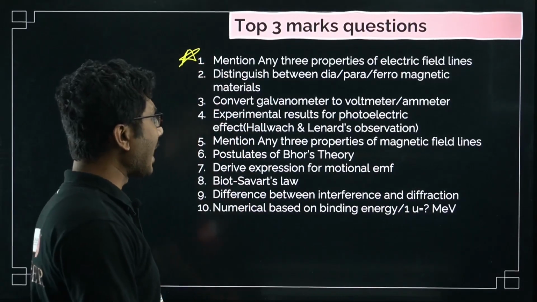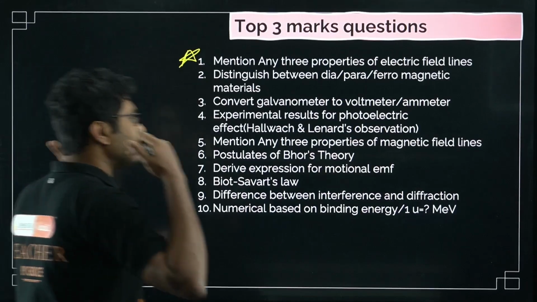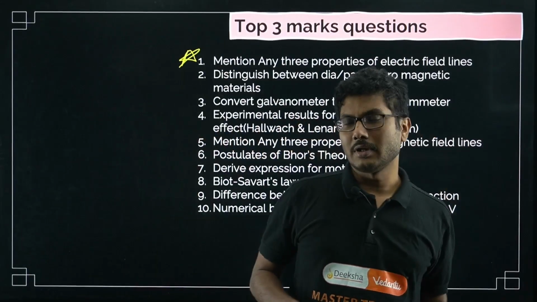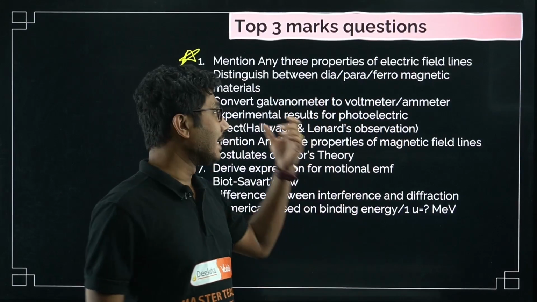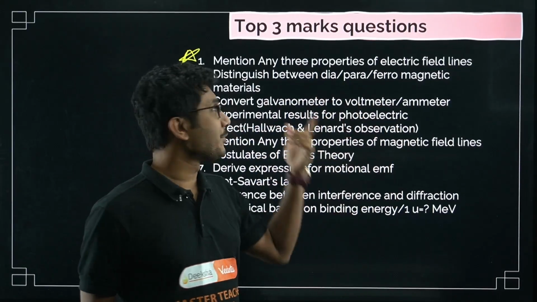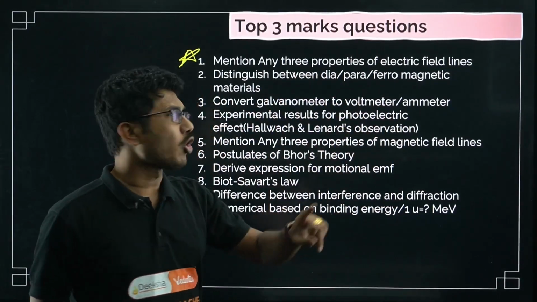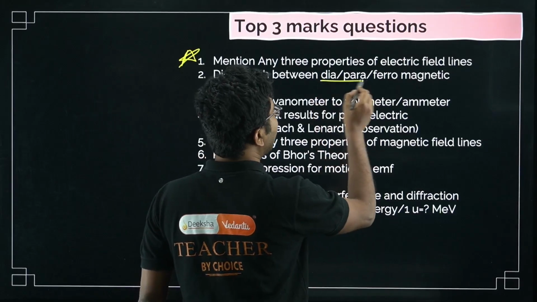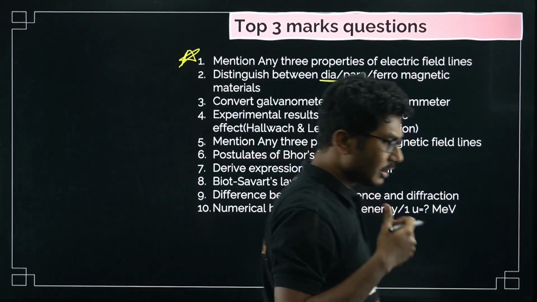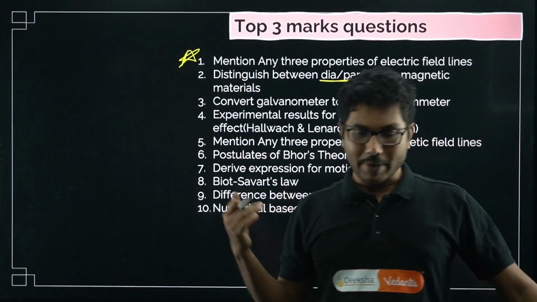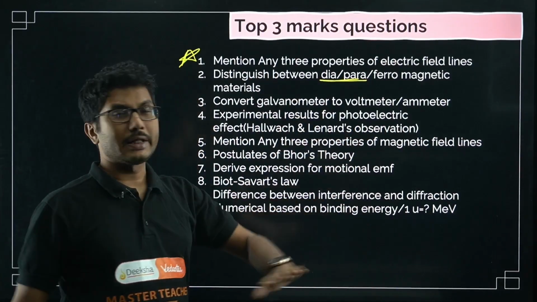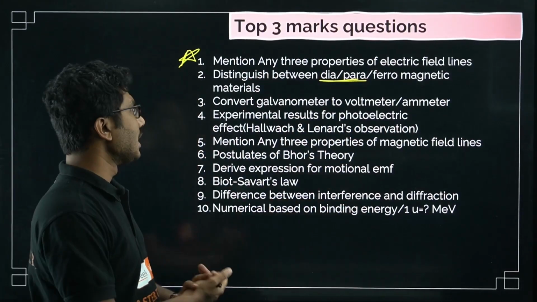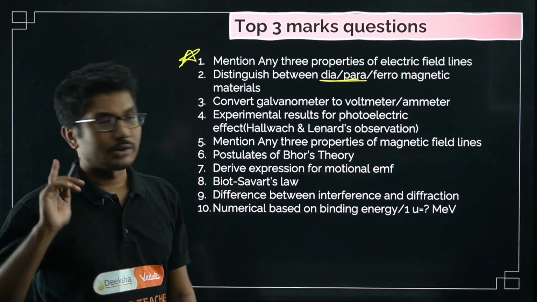Distinguish between dia, para, ferromagnetic materials. So this is also a common question. Some districts are asking differentiate between dia and para. Some are saying para and ferro, some are saying dia and ferro. Most common though is dia and para. Most common out of all the differences is dia and paramagnetic. Diamagnetic and paramagnetic is the most commonly asked, but ferromagnetic is also there in a few of the districts. So I have included everything in one question.